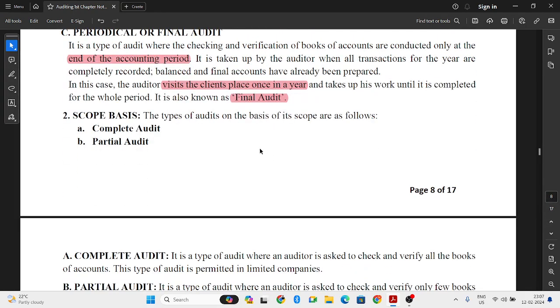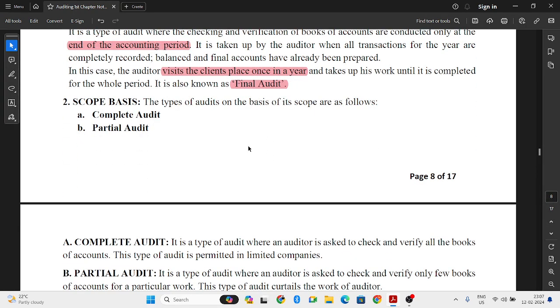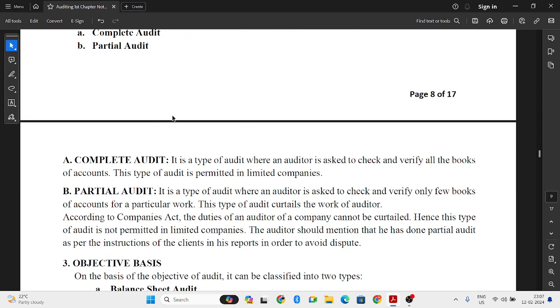Next, we have scope basis. So what is the scope basis? Again, we have two types in that. One is complete audit. So what does this complete audit mean?